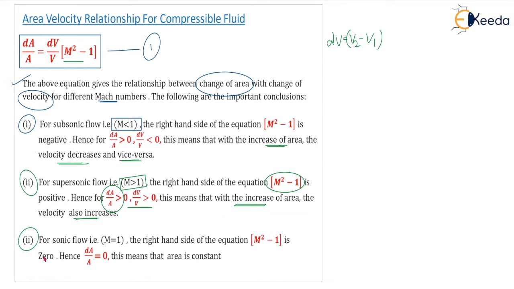Third case is for sonic flow, M is equal to exactly 1. The right hand side, if you put the value of M equal to 1, will become 0. Correct? M square minus 1 is 0. Hence, what equation are we getting? dA by A equal to 0. That means area is constant. When your Mach number is exactly equal to 1, there should not be any change in the area. Okay. Look at the next one.